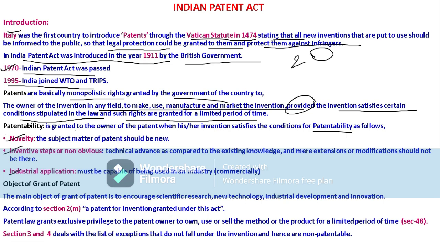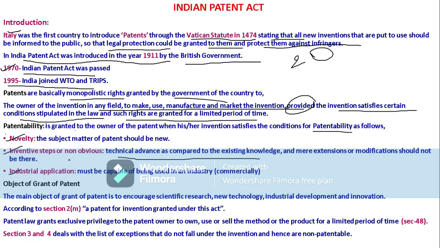Now inventive steps that are non-obvious. Inventive steps mean a technical advance as compared to the existing knowledge should be there to grant a patent. The method should be inventive, and inventive steps should be involved in that particular invention.